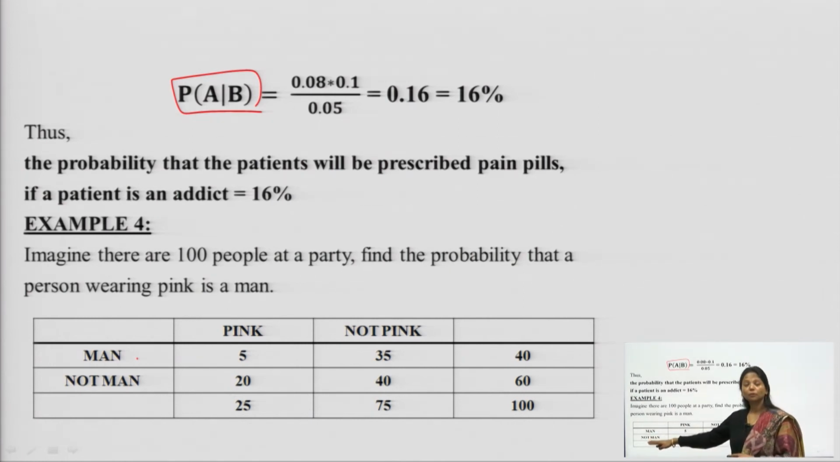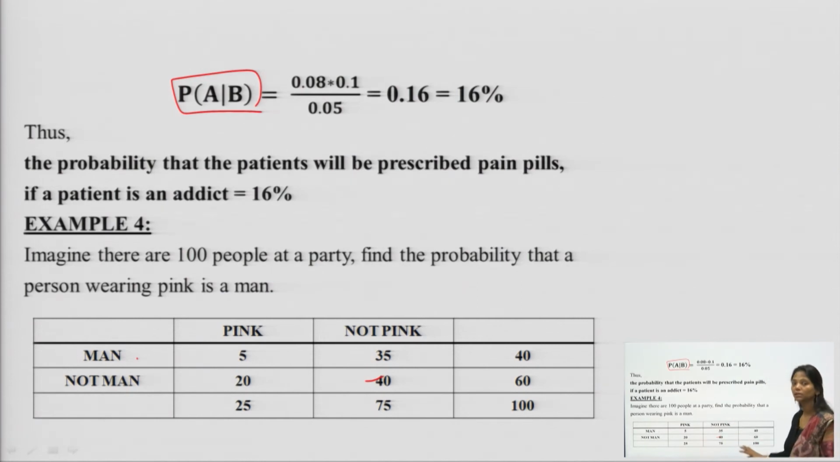The people who are not men might be females, might be kids, might be old. The old females, who are not men, wearing pink is 20, and the people who are not men and not wearing pink is 40. So the total non-men people in the party is equal to 60, and if we total this 40 plus 60, we have 100 people here.